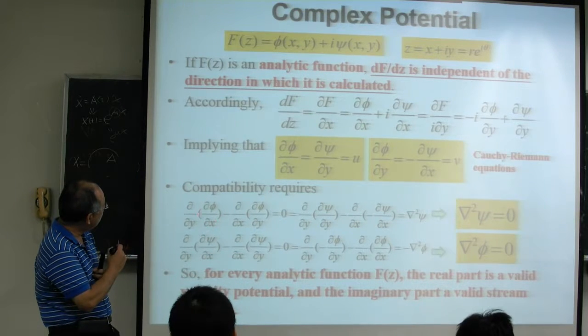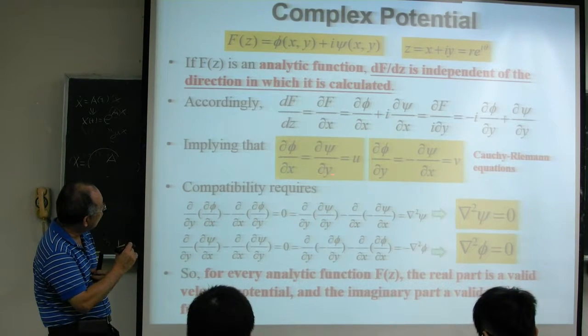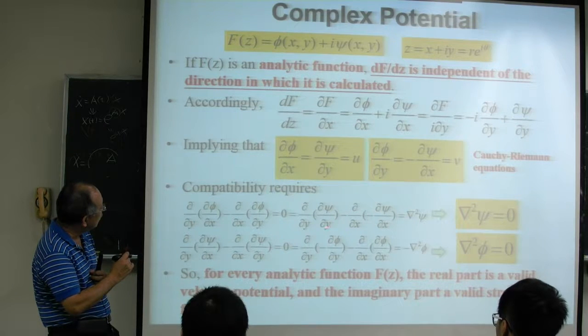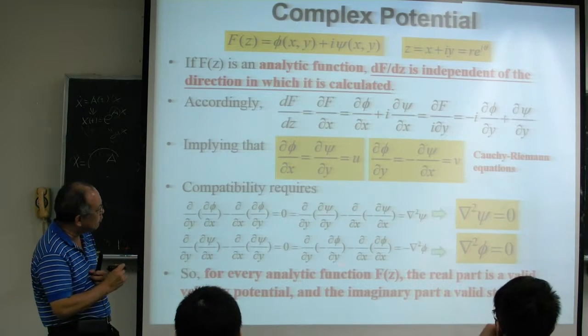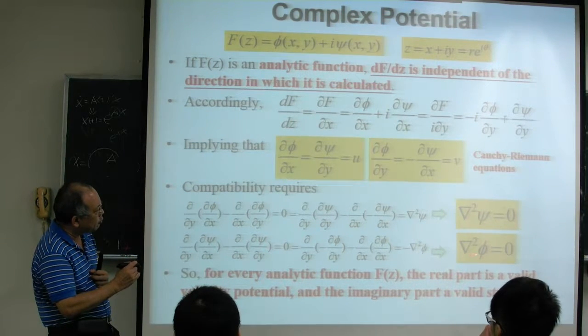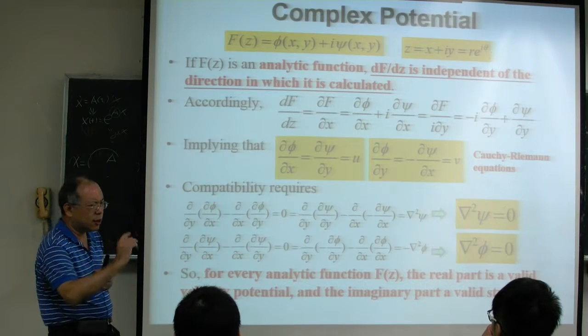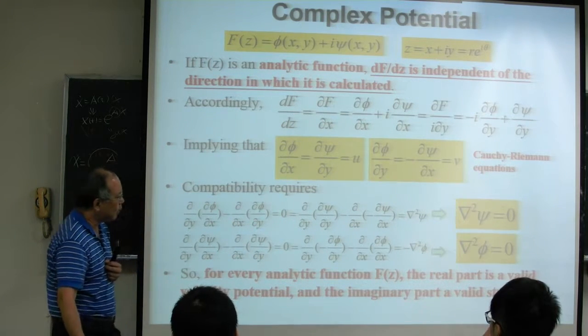However, if you change partial phi partial x according to your Cauchy-Riemann equation, you get this. So the stream function also has to satisfy the Laplace equation equal to 0, as well as our velocity potential. Okay, so all this is just the same.